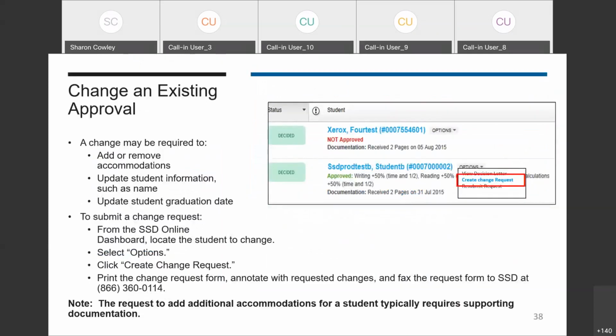As Tech Day approaches, check your dashboard to confirm that students listed still attend your school and that the information for each student is accurate. You may need to make changes to the listed students, student information, or requested accommodations. To submit a change request from the SSD Online dashboard, locate the student that requires the change, select Options, and click on Create Change Request. You'll print the change request form, annotate the form with the requested changes, and fax this form to SSD.